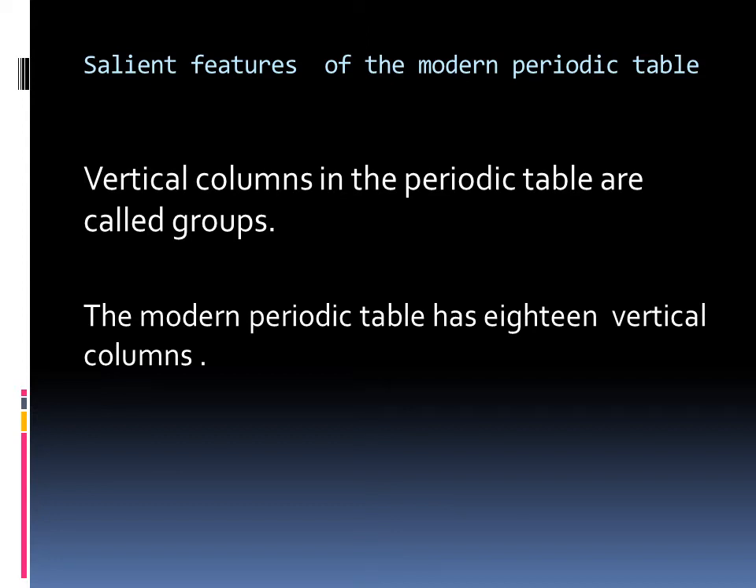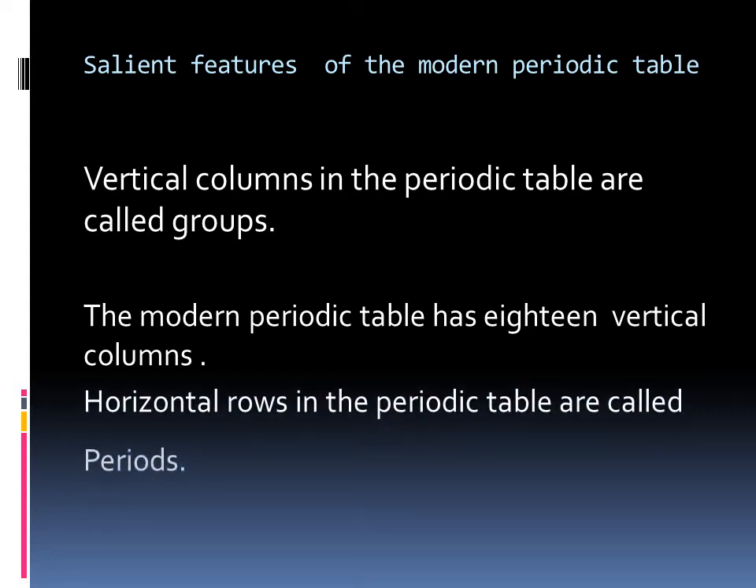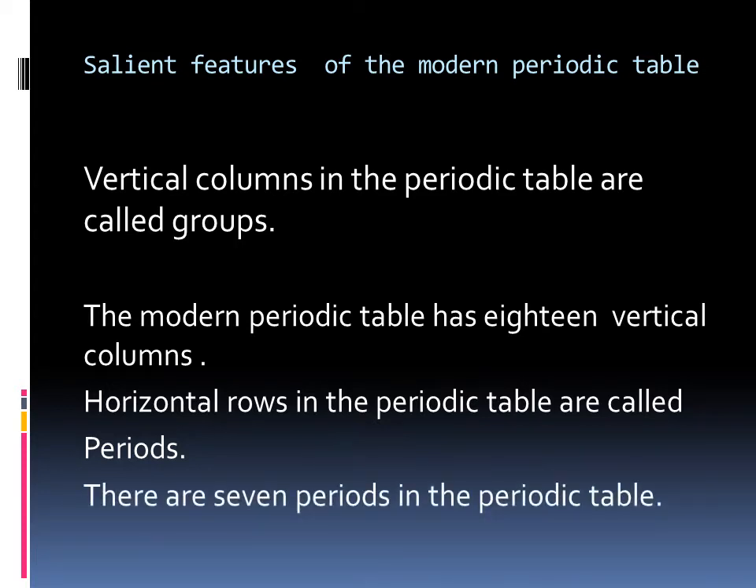Comprising groups 1 to 8 and 0, groups 1 to 7 are divided into subgroups, thereby making a total of 18 groups. Horizontal rows in the periodic table are called periods, and in the modern periodic table there are 7 periods. So, in the modern periodic table, elements are arranged in vertical columns called groups and horizontal rows known as periods. There are 18 groups and 7 periods.